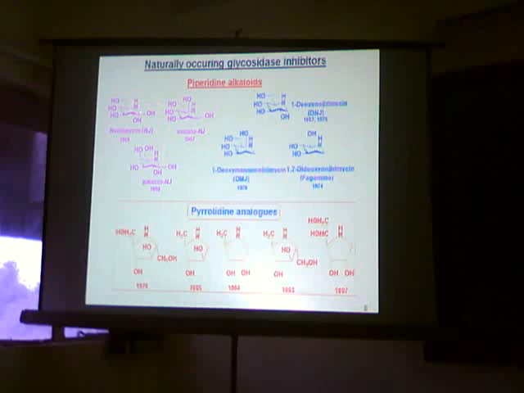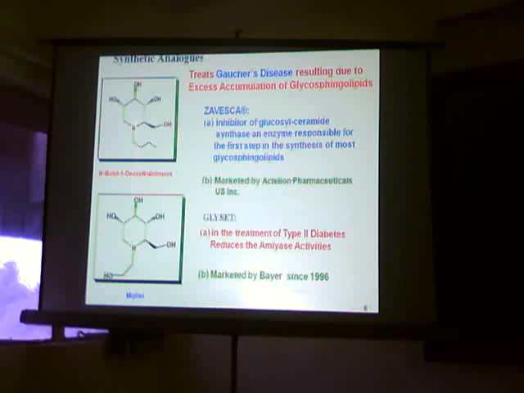Replacing the ring oxygen with NH in glucose gives nojirimycin. These are some naturally occurring nojirimycin and deoxynojirimycin, 1-deoxynojirimycin, and these are some pyrrolidine analogs. These are all naturally occurring glycosidase inhibitors which act as enzyme inhibitors. These 2 molecules are synthetic analogs of 1-deoxynojirimycin and which are acting as glycosidase inhibitors.